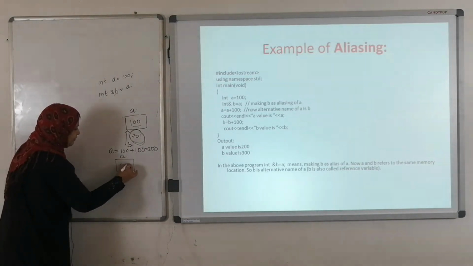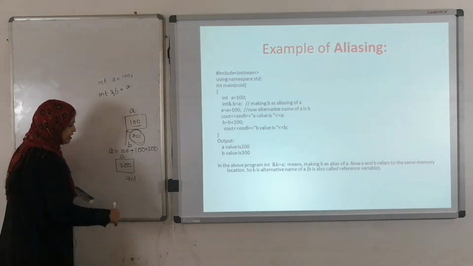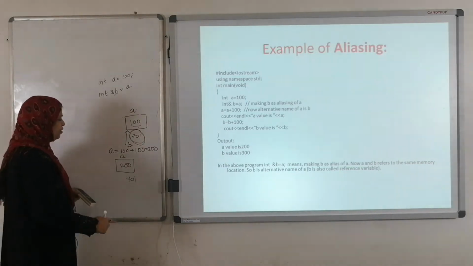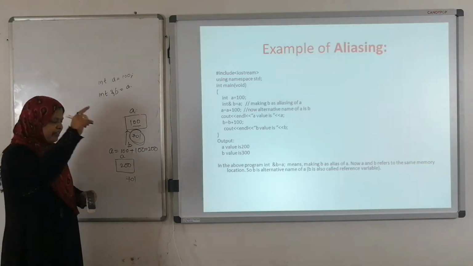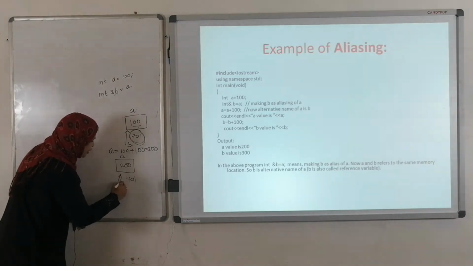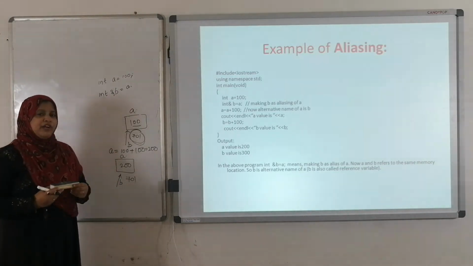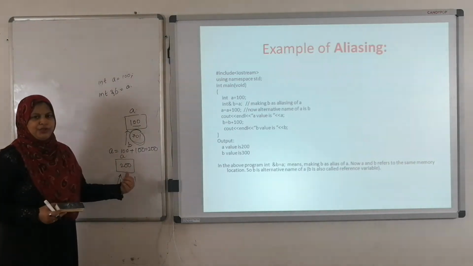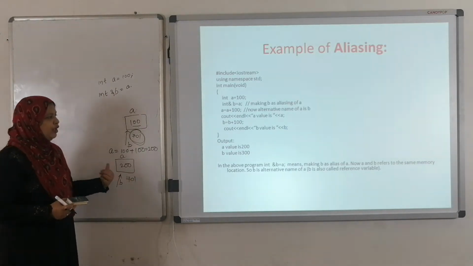A, 200 value at 701 memory location. Right? Now A comma B is aliasing of A, so B is also pointing to the same memory location. Now what is the value of B? B is also 200.